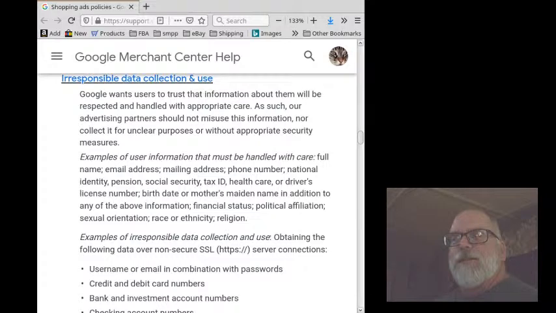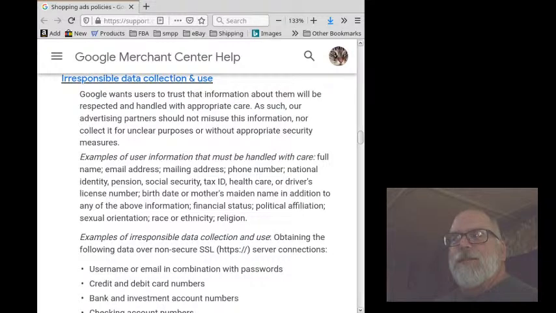Examples of user information that must be handled with care: full name, email address, mailing address, phone number, national identity, pension, Social Security, tax ID, health care or driver's license number, birth date, mother's maiden name in addition to any of the above information, financial status, political affiliation, sexual orientation, race or ethnicity, religion.